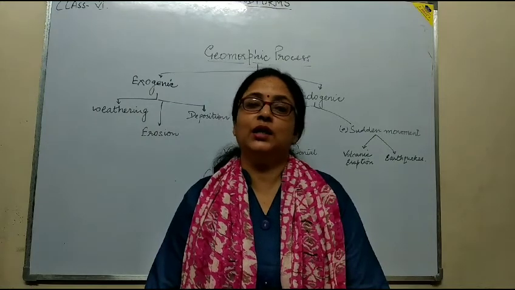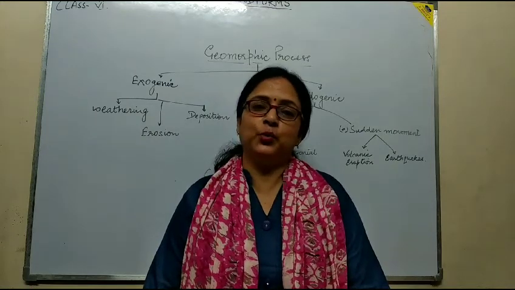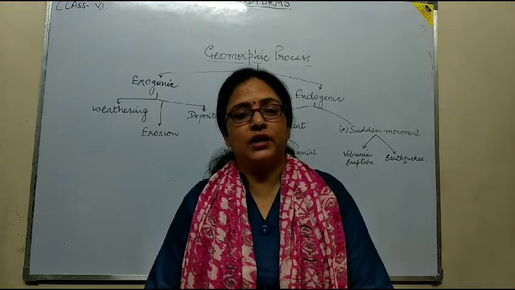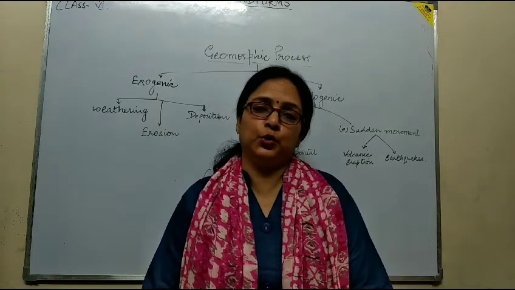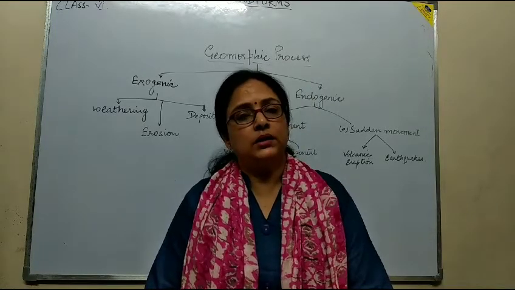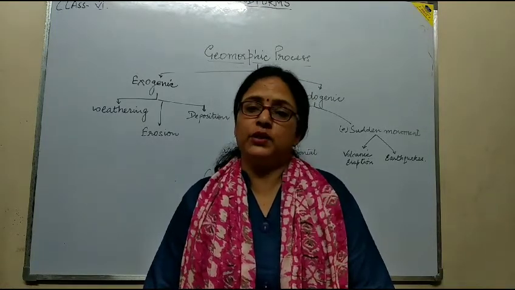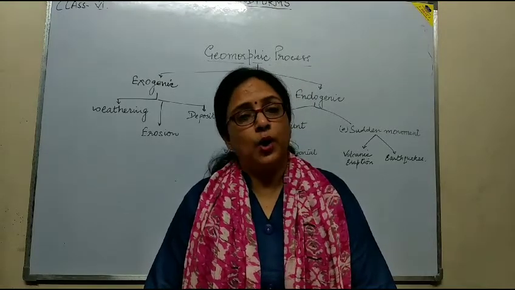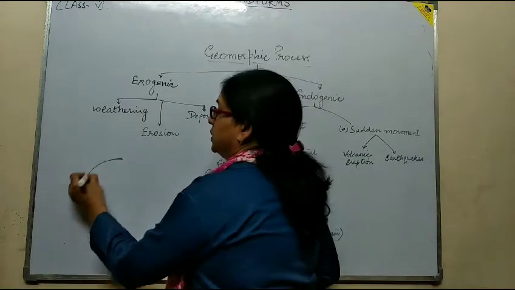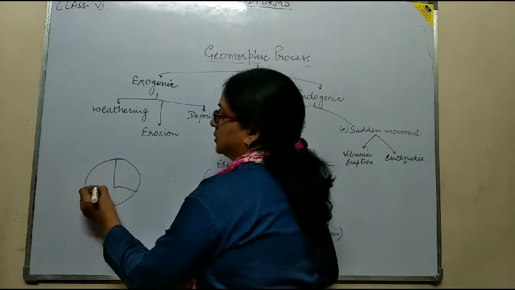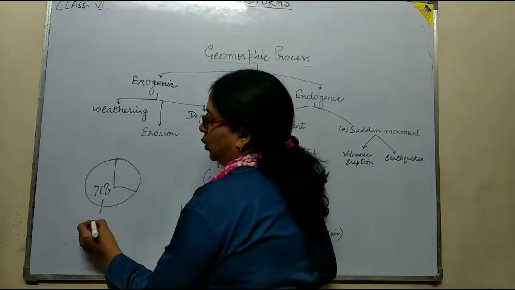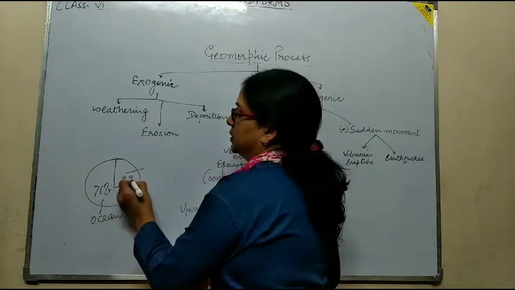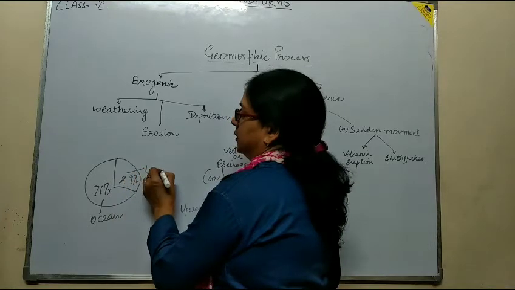Today we are going to start a new chapter. Chapter 2, Landforms. What are landforms? Before I tell you, I want to give you a little introduction. Our earth, the third planet from the sun, is called the blue planet because 71% of it is covered by ocean, whereas 29% is land area, the land part.